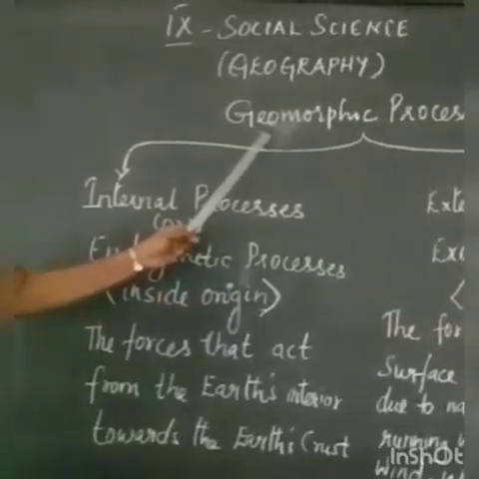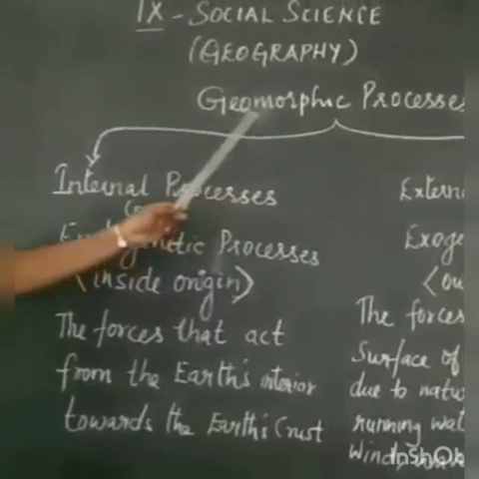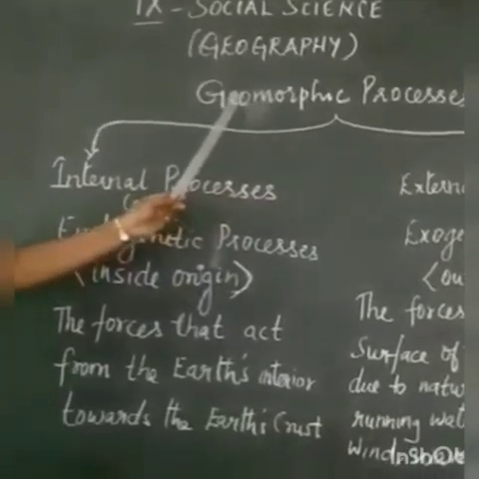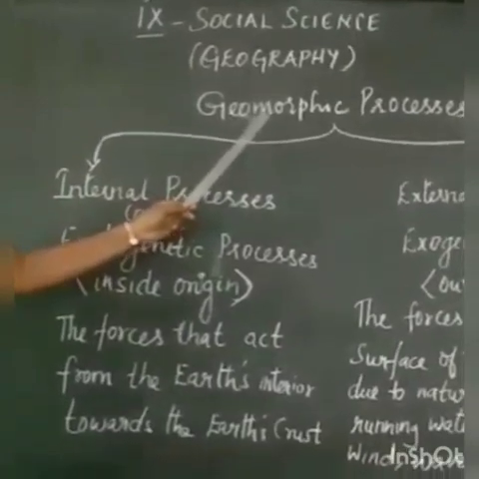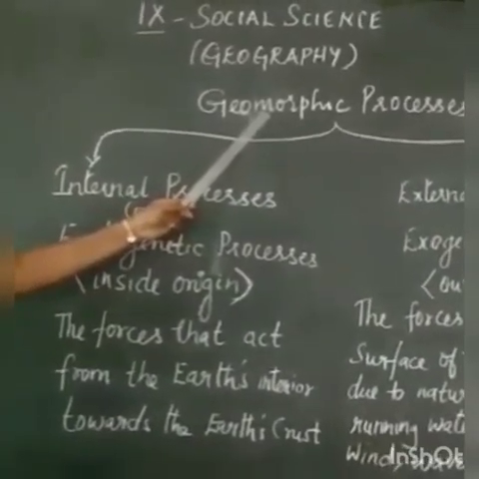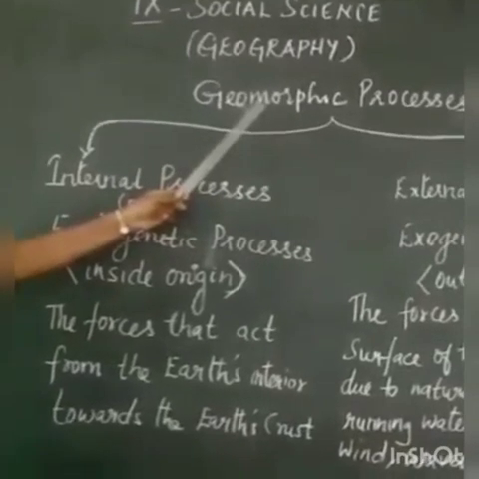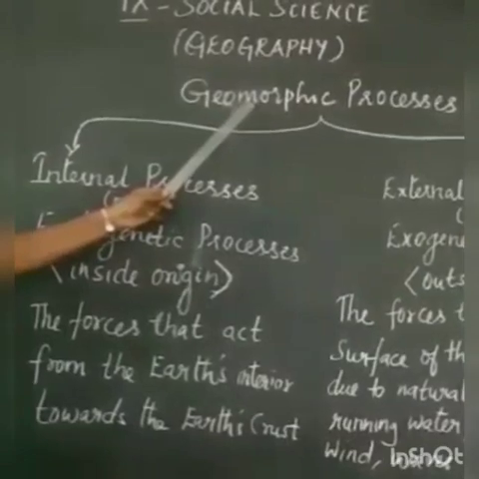Let us see the geomorphic processes. First we see the definition of geomorphic processes. The endogenic and exogenic forces causing physical stresses and chemical actions on earth materials and bringing about changes in the configuration of the surface of the earth.